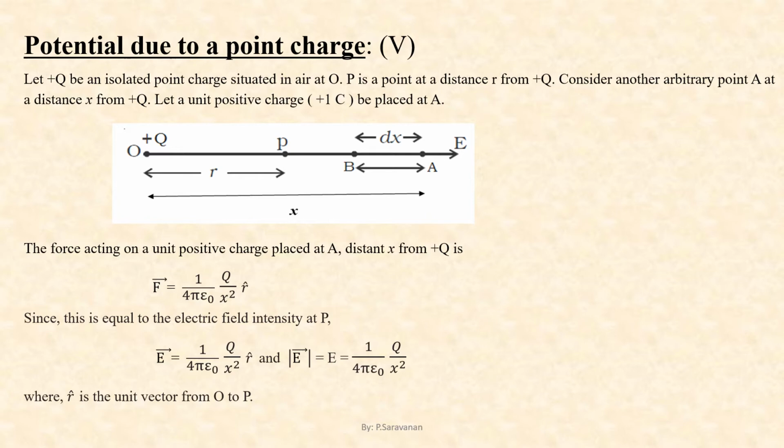And the magnitude of the electric field is given by modulus of E vector, that is equal to E, that is again equal to 1 by 4 pi epsilon naught into Q by x square, where r cap is a unit vector from O to P.